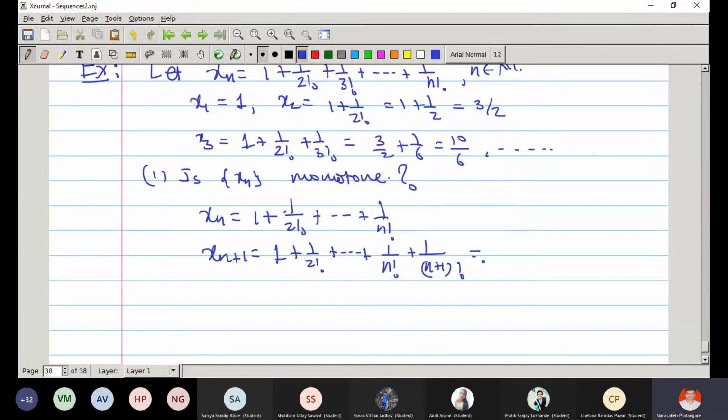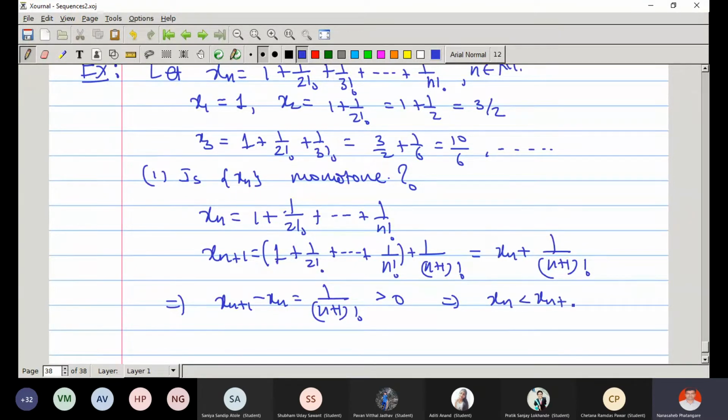Right, and from xn plus 1 it is clear that this first bracket is basically xn plus 1 upon n plus 1 factorial, and therefore xn plus 1 minus xn is basically 1 upon n plus 1 factorial, which is a positive quantity. And what does it mean? xn is less than xn plus 1.